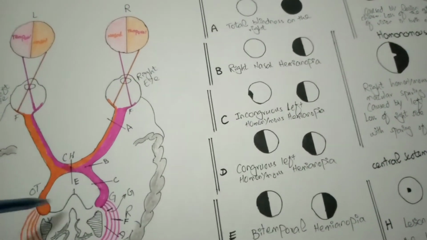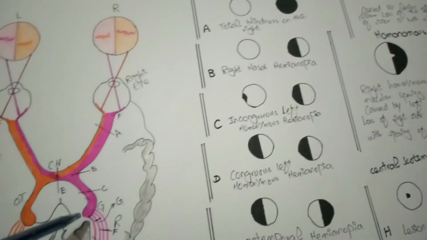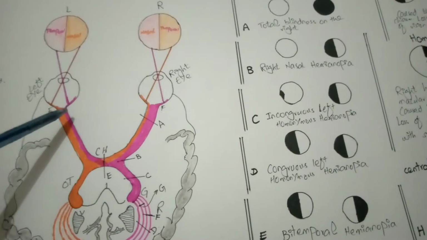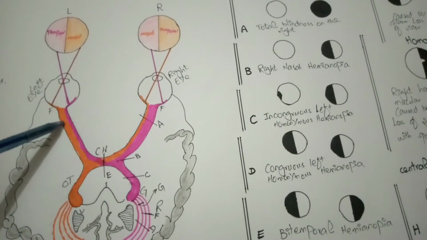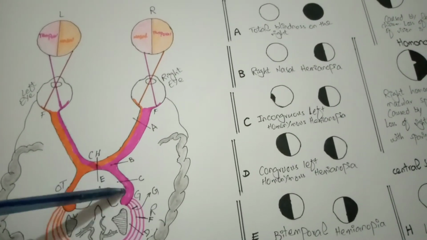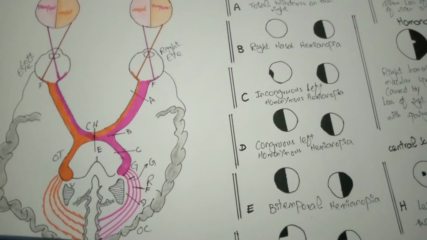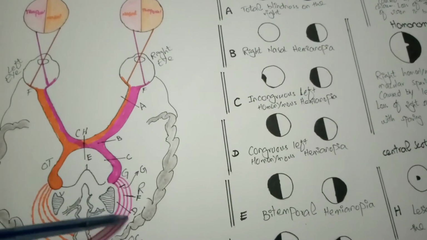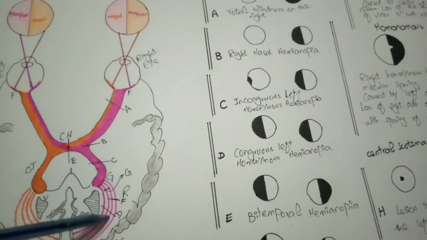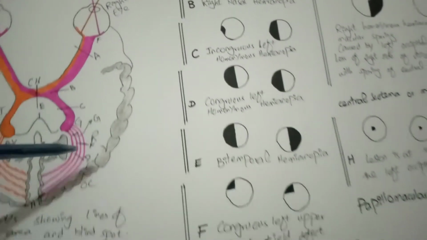If there is a lesion in the optic tract, then there is an incongruous left homonymous hemianopia. There is also a left eye defect because the left temporal nerve fibers also cross over with the right nasal fibers. If there is a lesion in the optic radiations, there is a congruous left homonymous hemianopia. If there is a lesion in the optic chiasm, there is a bitemporal hemianopia.